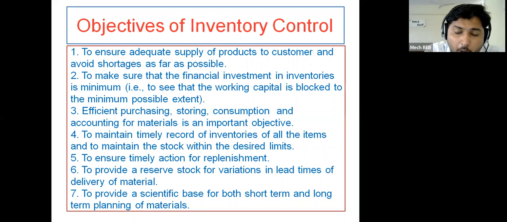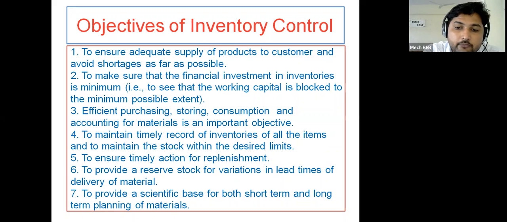Or if the particular material is not available in the market for the next 1 month or 15 days, in that case also we can use that safety stock and fulfill the requirements of the production department, or the requirements of a customer.